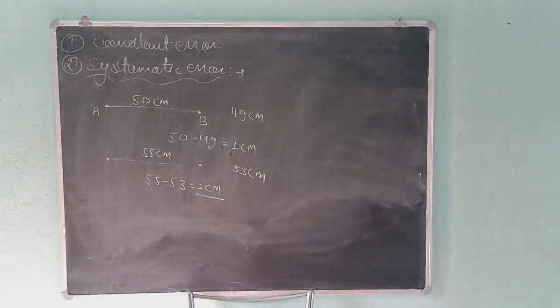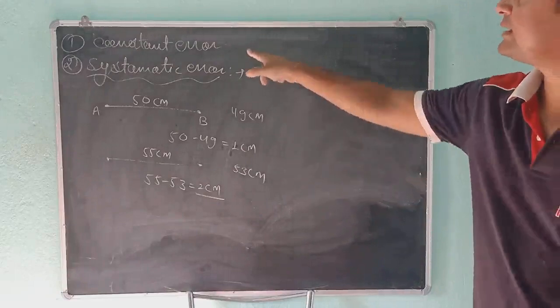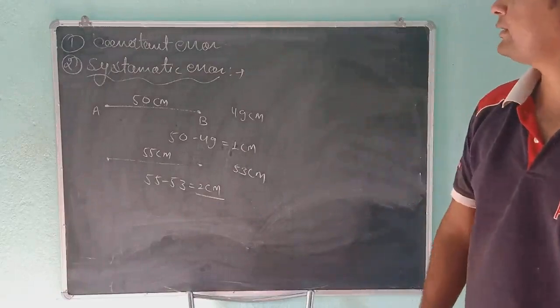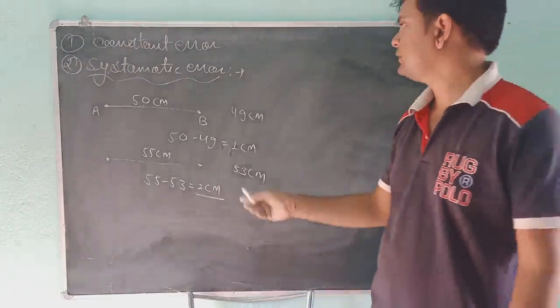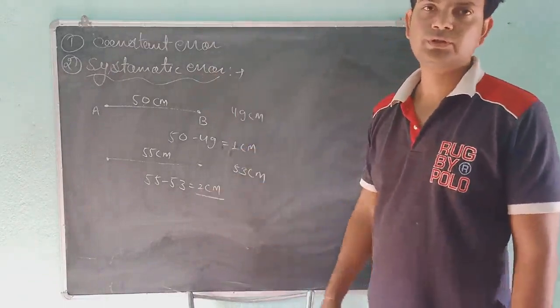If you do the next experiment with this instrument and that is also positive, then that type of error is called systematic error. This type of error is called, students, systematic error. This is also positive, this is also positive.